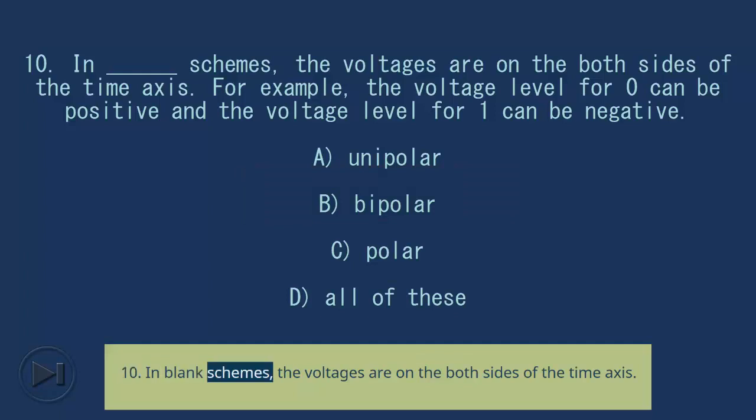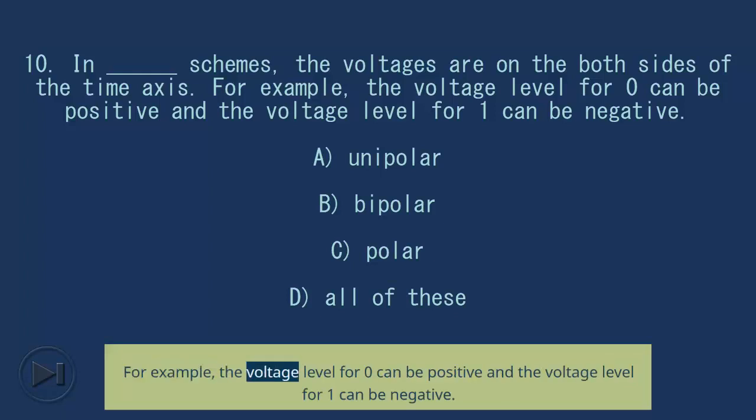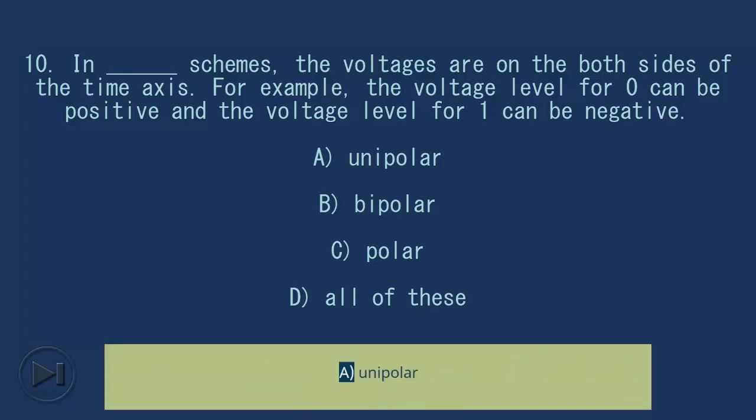10. In blank schemes, the voltages are on both sides of the time axis. For example, the voltage level for 0 can be positive and the voltage level for 1 can be negative. A. Unipolar. B. Bipolar. C. Polar. D. All of these. Answer, C. Polar.